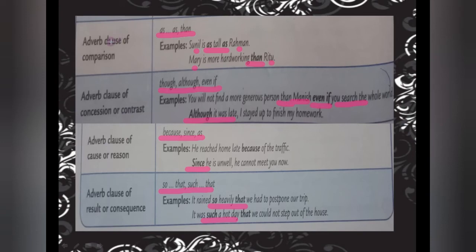The next ones we have done: adverb clause of comparison, then concession or contrast, then cause or reason, and the last one, result or consequences. Again I am telling you, they all will not come in your exam. Simply you have to identify, in the fill-up form, whether it is a correlative, coordinating or subordinating one. Fine. Now let's do some exercise.